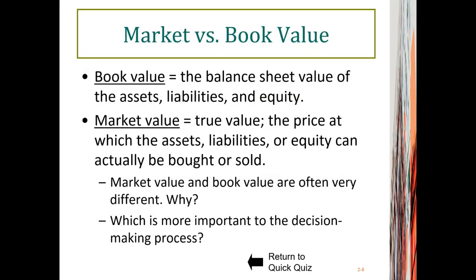Now, let's take a look at what's the difference between market versus book values. The book values are values on the book. So the book here is financial statements. And the book value is the value of assets, liabilities, and equity on the balance sheet. And you can actually read that number in the financial statements. And the market values are very different. The market values are prices at which assets, liabilities, or equity can actually be bought or sold on the market. And the market value can be different from book value.